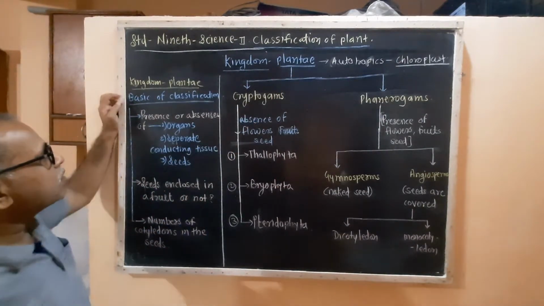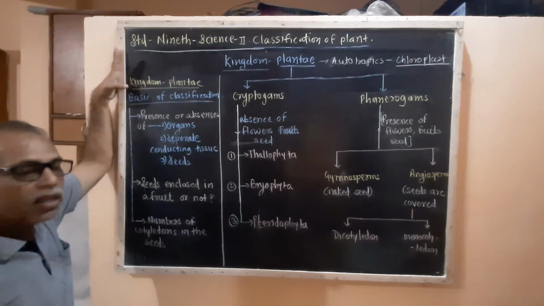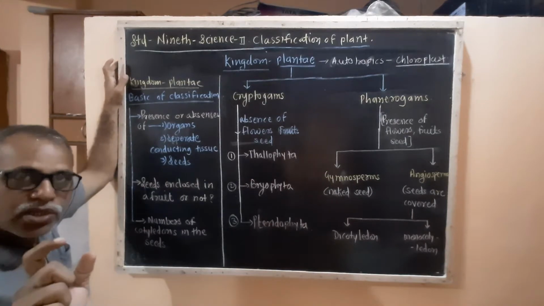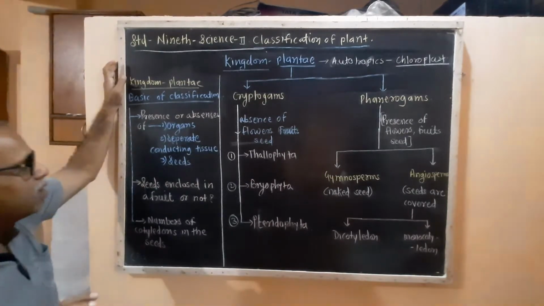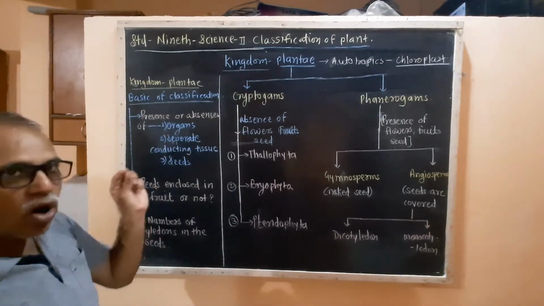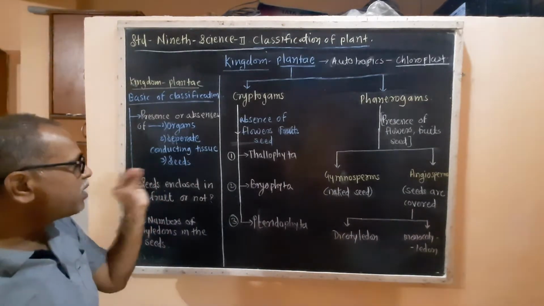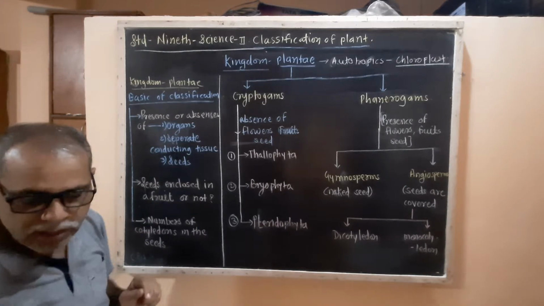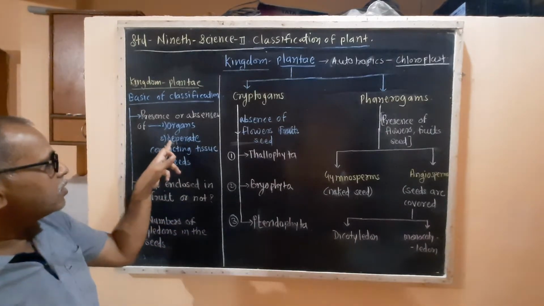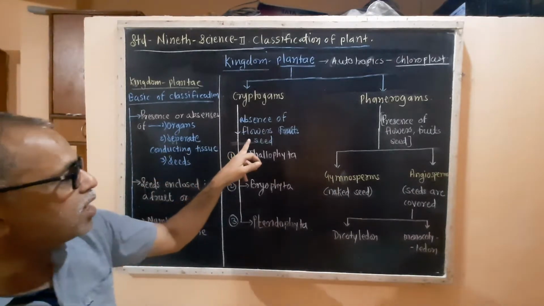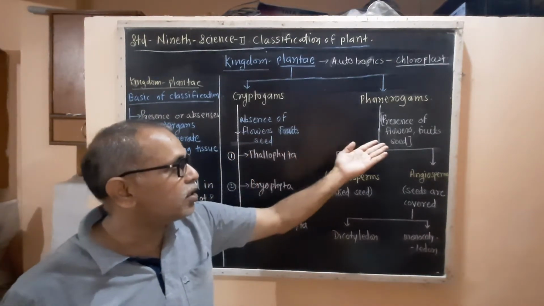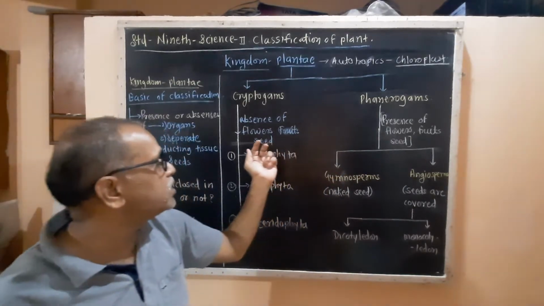So the basis of classification of kingdom Plantae are, look at the bases laid down for classifying the kingdom Plantae. The first base is the presence or absence of organs, then separate conducting tissue, and seeds. One of the things is separate organs, that is, whether they are bearing fruits, flowers, seeds, or they are not bearing them.